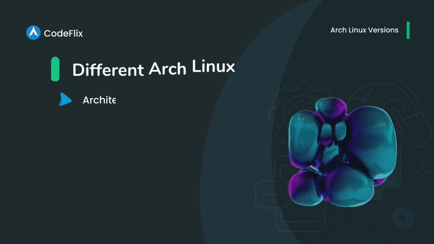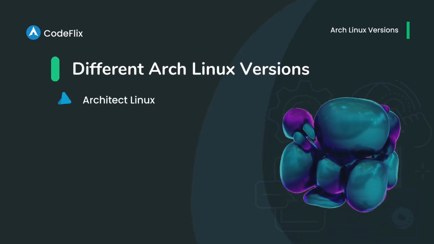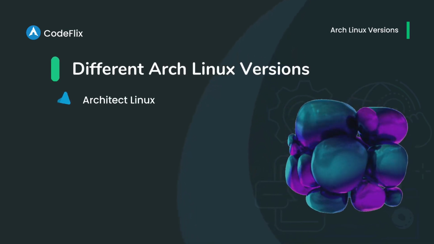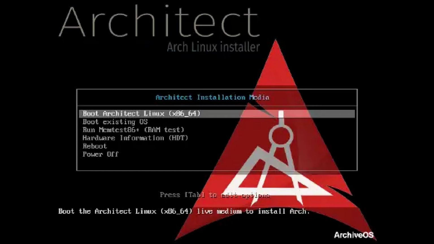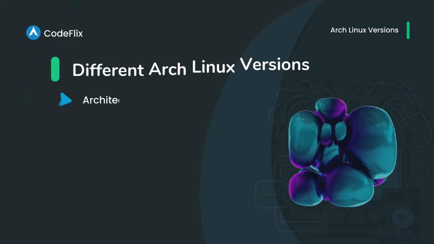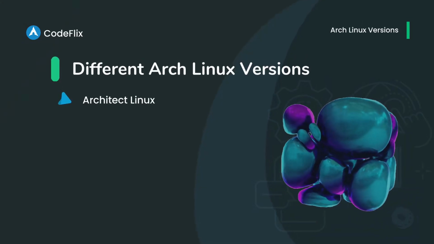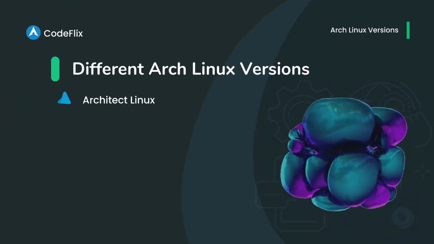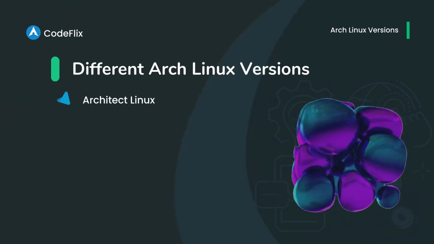Different Arch Linux operating system versions. 1. Architect Linux. Architect Linux is a new Arch Linux installer presenting a Ncurses-based user interface designed to simplify the setup process. It provides a clean Arch Linux installation with no additional accessories or bloatware normally found in distributions like Antergos or Manjaro.